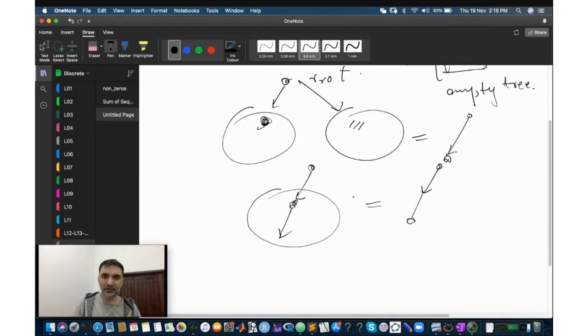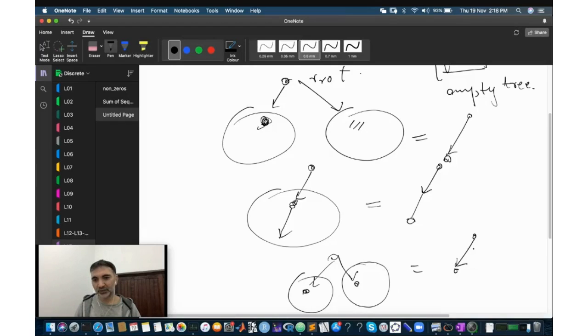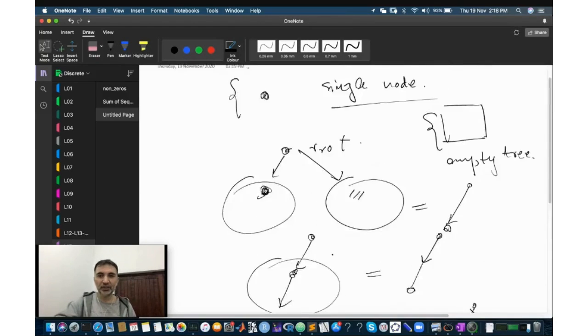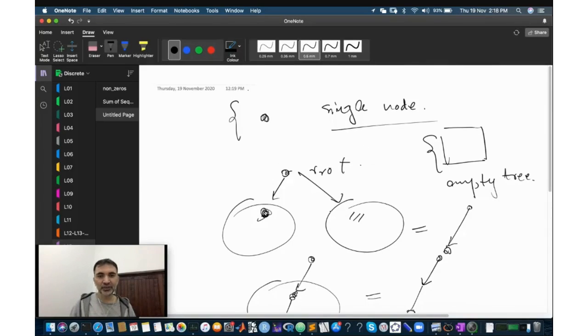Similarly, if I take the original definition, take 2 arrows, put a node here and a node here, which were already known to be binary trees, then this structure becomes a binary tree. Okay, in this fashion I can define infinitely many binary trees, but look at the original definition. The original definition is extremely simple.